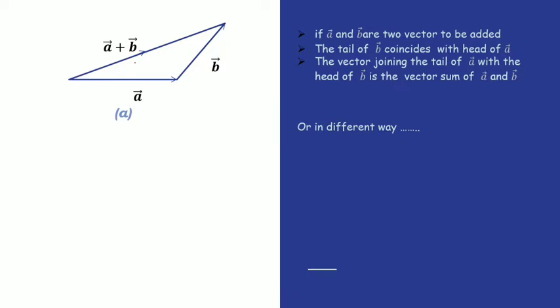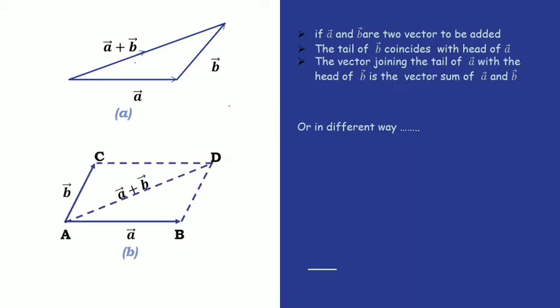Now let's see a different method. The figure of the different method is like this. Both vectors are separated by some angle and the tails of both vectors coincide at A, and we can take their adjacent sides. The adjacent side of vector B is BD and the adjacent side of vector A is CD.